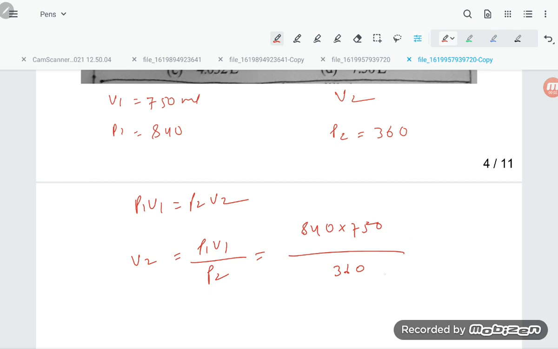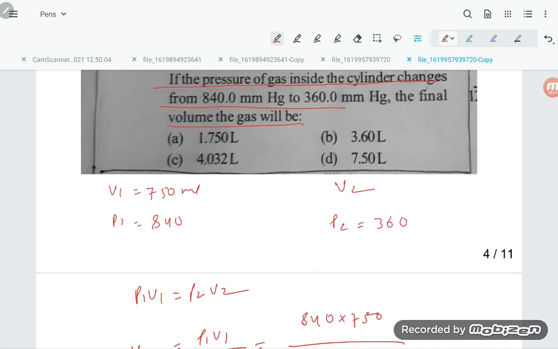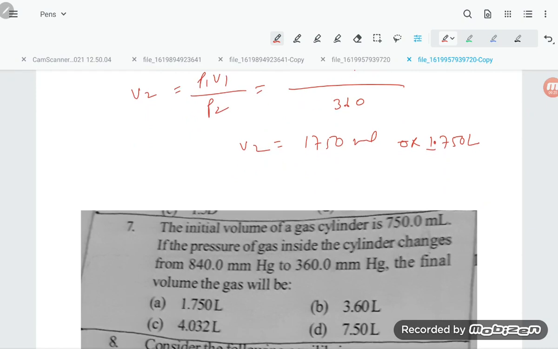So dear students, it is coming to be 1750 ml V2, or you can write that as 1.750 liter. So you match with 1.750. Option number A is correct, student.